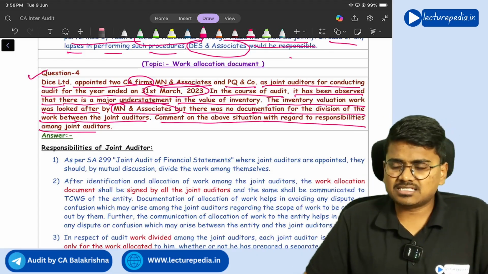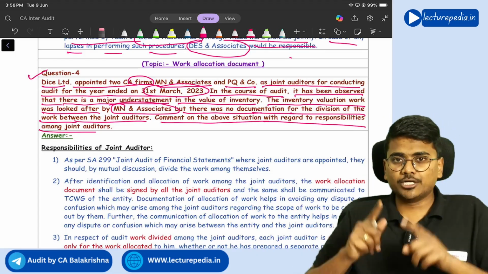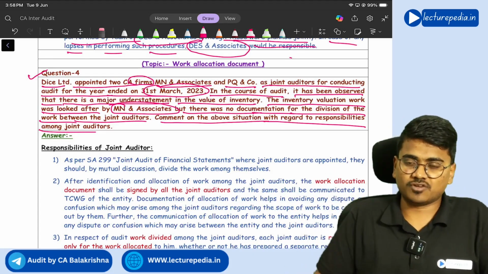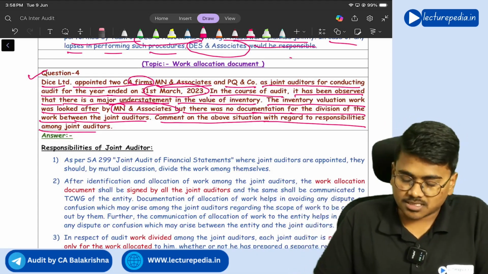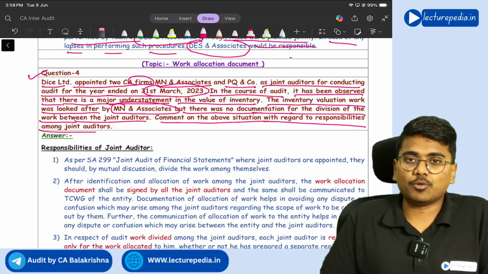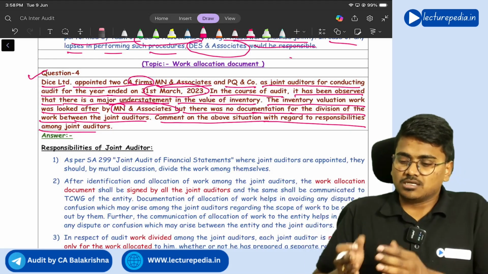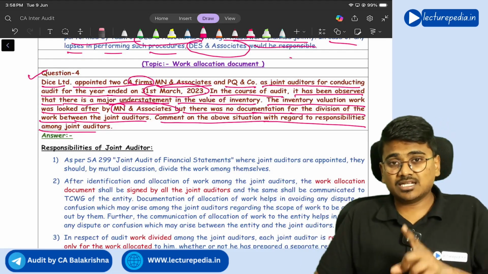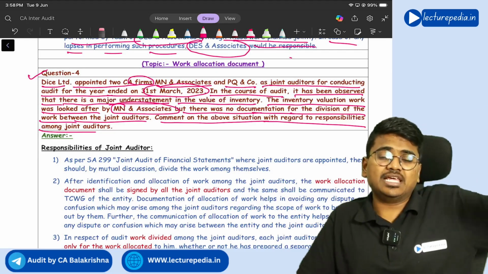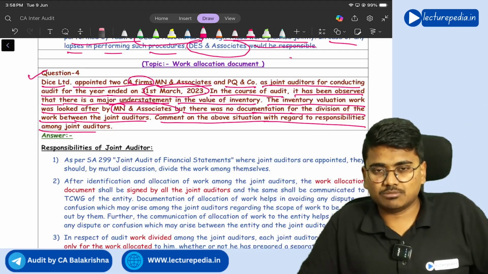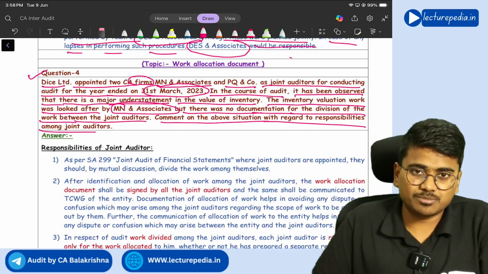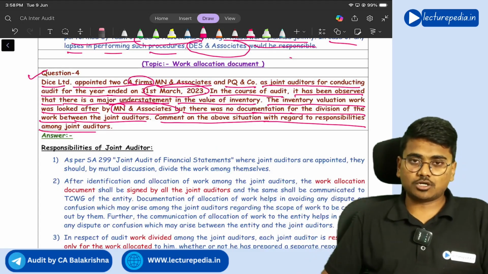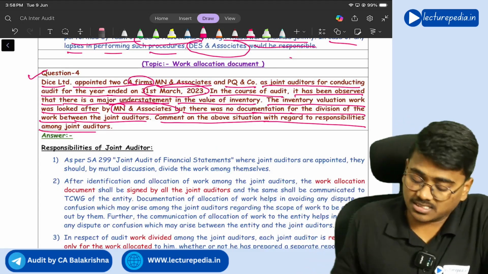In such a situation, comment on the above situation with regard to responsibilities among joint auditors. First of all, is it mandatory to enter into a document of division of work? Is it mandatory to write a document of division of work and sign that document? The answer is yes, it is mandatory to have a document of division of work. If there is no document of division of work signed by the joint auditors, then even though there is a division of work orally, all the joint auditors together will be responsible for that work because there is no document signed by the joint auditors stating the division of work. Getting it? The same thing you need to mention.